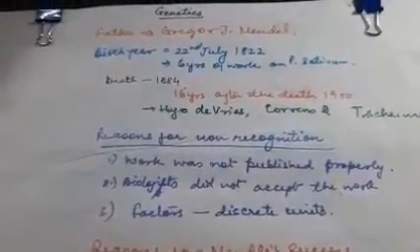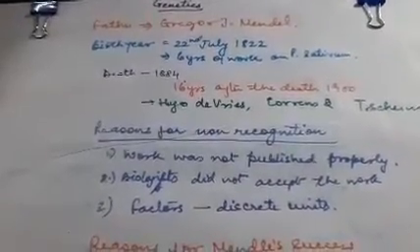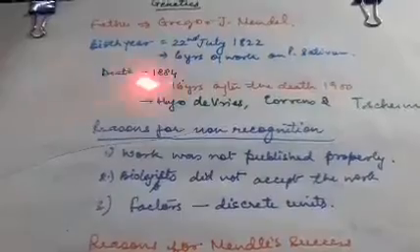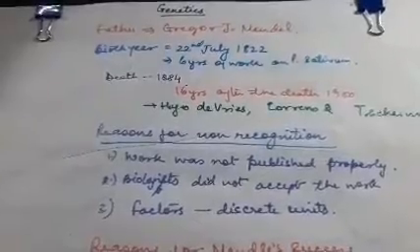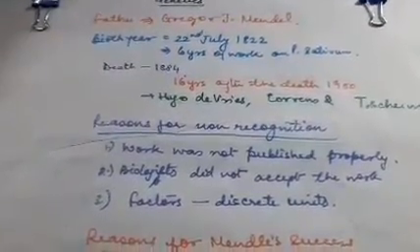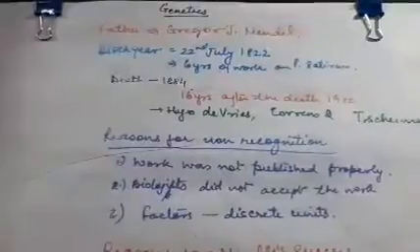The 3 scientists were Hugo de Vries, Correns and Schermak. You may not have to learn these names, but just for your knowledge I am sharing this with you.